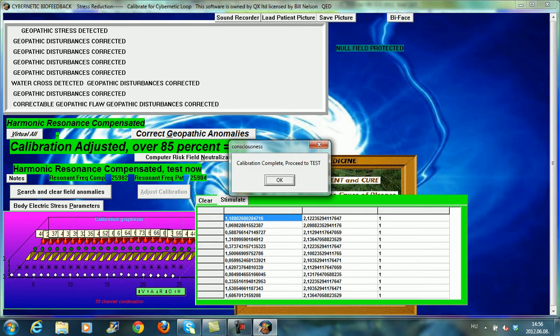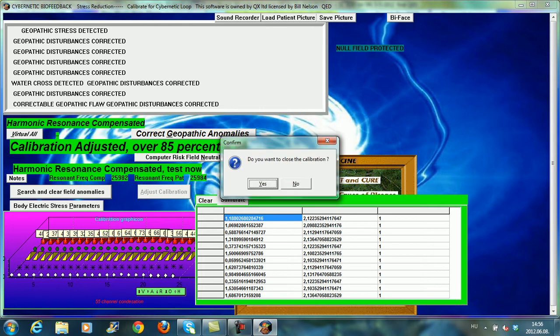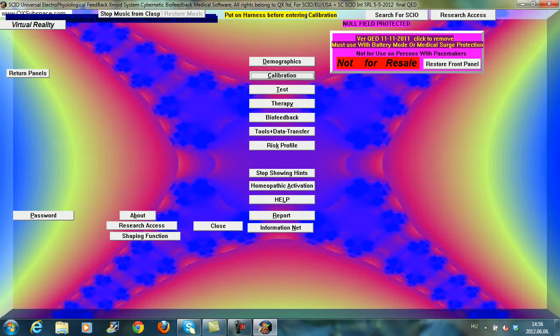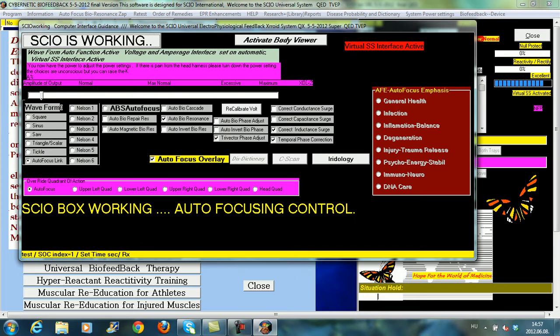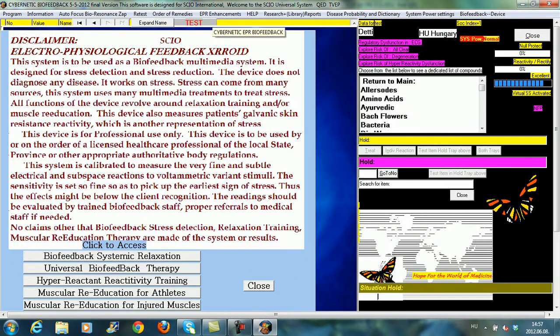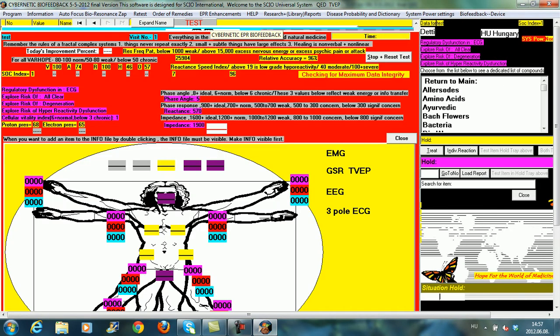Calibration complete. We proceed to test. Do we want to close the calibration? Yes, we do right now. And we are going to do the test now. We prepare the test and then we hit the same button again. Test.